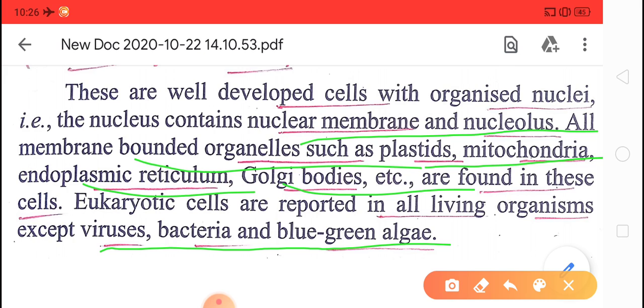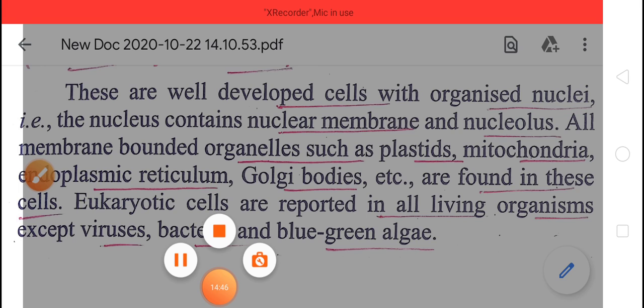Outside the body of a living organism, they are non-living, but if they enter inside the body of a living organism, they become active and they cause disease. So in viruses, bacteria, and blue green algae, the eukaryotic cell is not reported. Okay, clear about this?